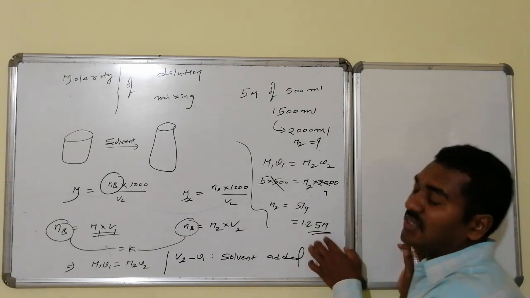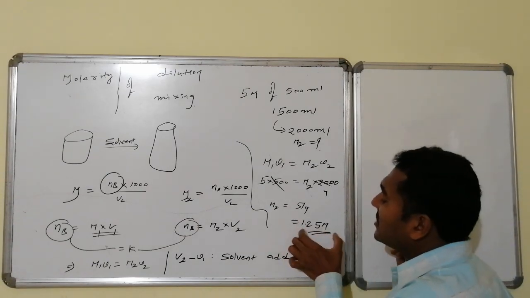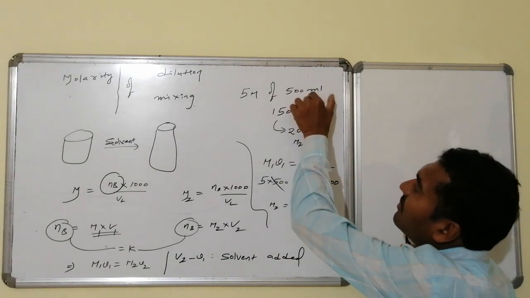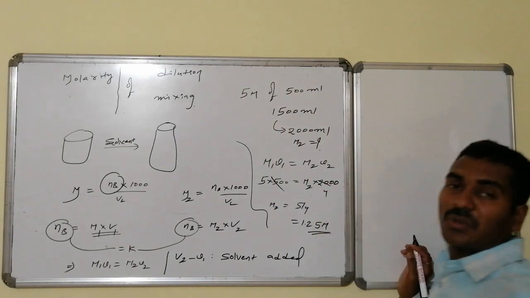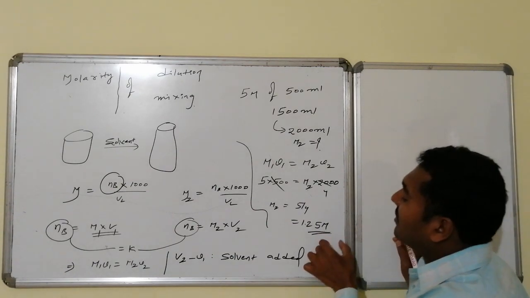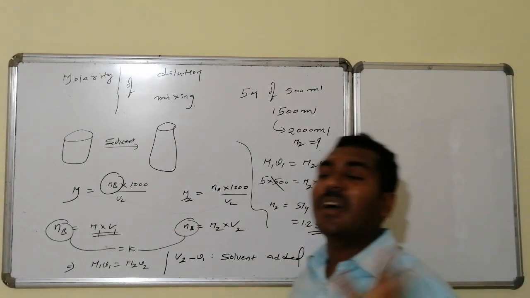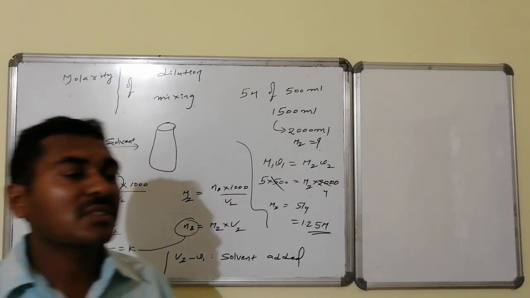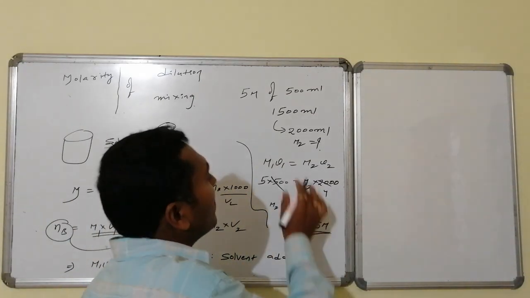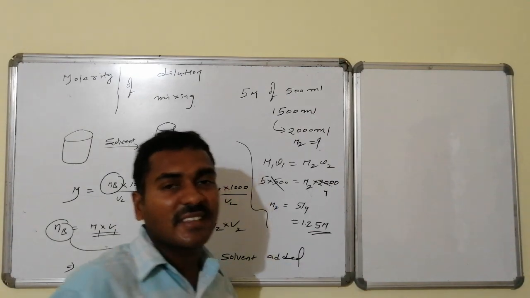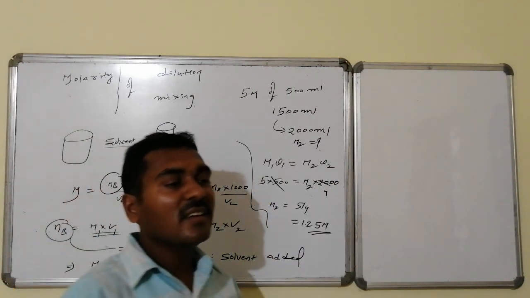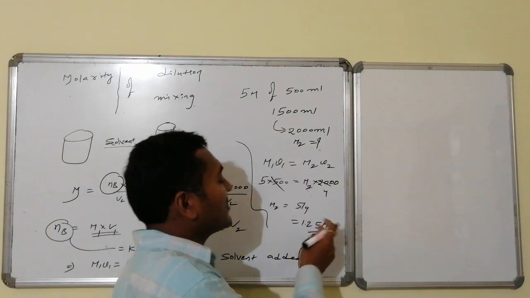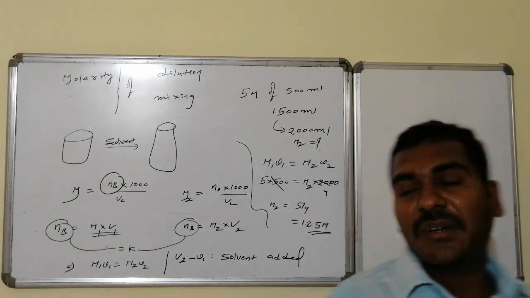What happened here? The solution quantity increased by adding extra solvent. Here for every 1 liter 5 molar solute is there, but here every 1 liter is having 1.25 molar solute only. That makes the difference, because the quantity of the solute remains the same, but the concentration varies because solvent is increased. On increasing the solvent, concentration goes on decreasing. So therefore here 5 molar concentration is converted to 1.25 molar.